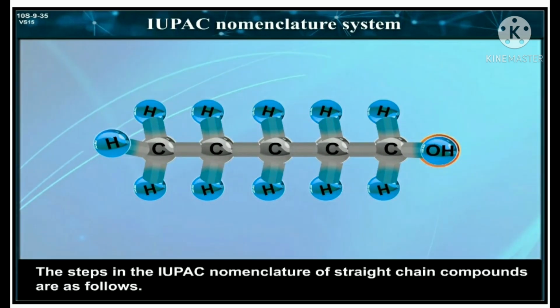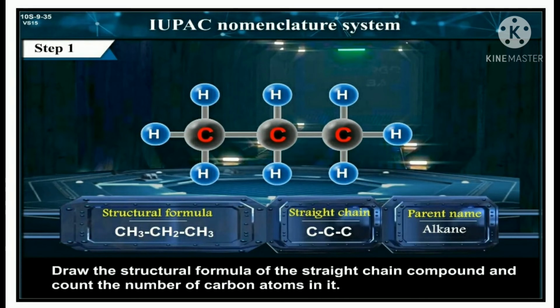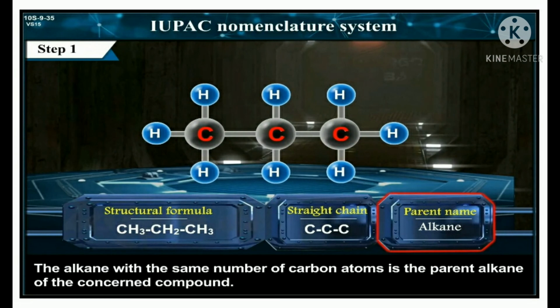The steps in the IUPAC nomenclature of straight chain compounds are as follows. Step 1. Draw the structural formula of the straight chain compound and count the number of carbon atoms in it. The alkane with the same number of carbon atoms is the parent alkane of the concerned compound.